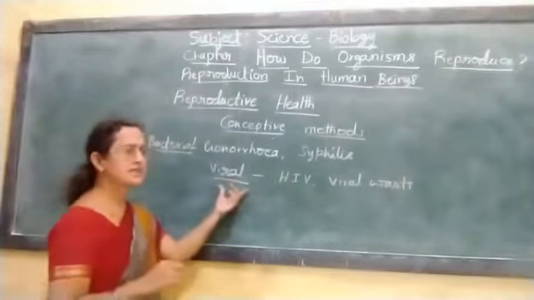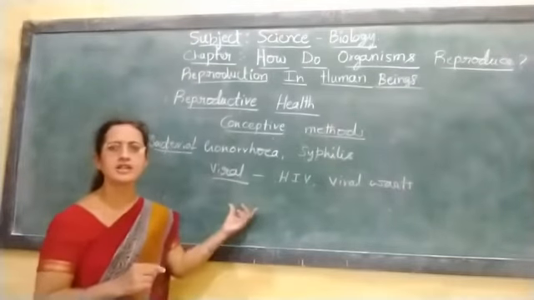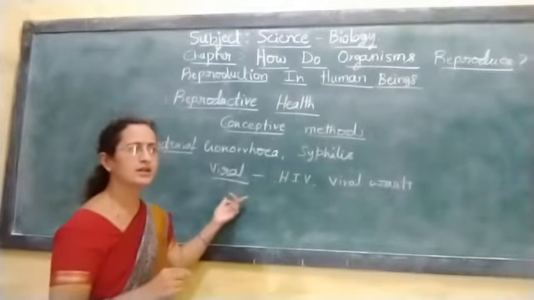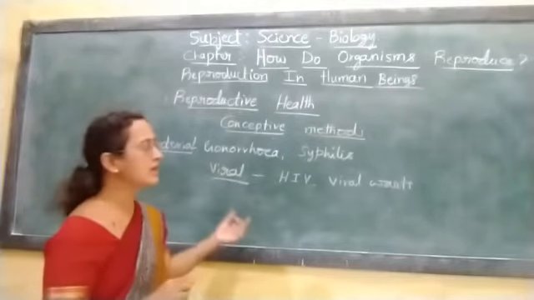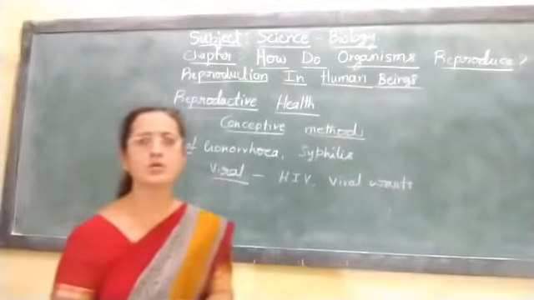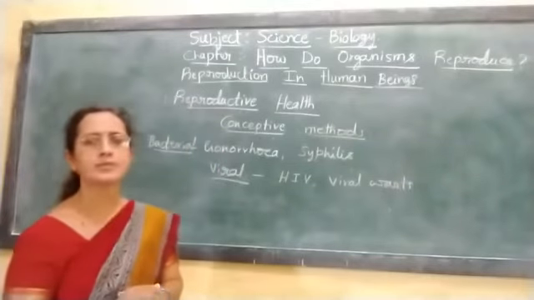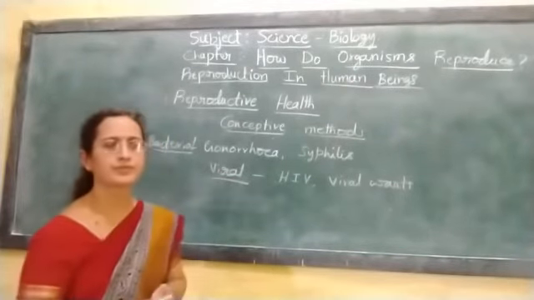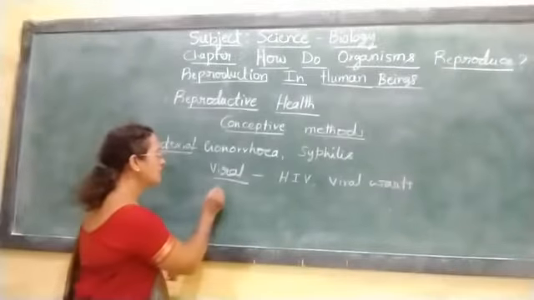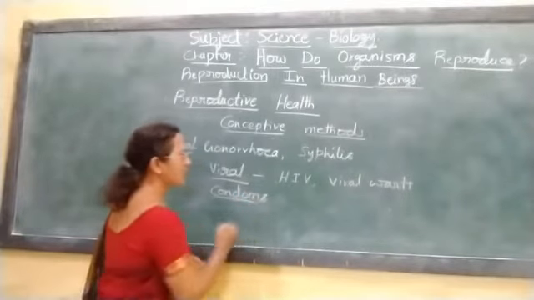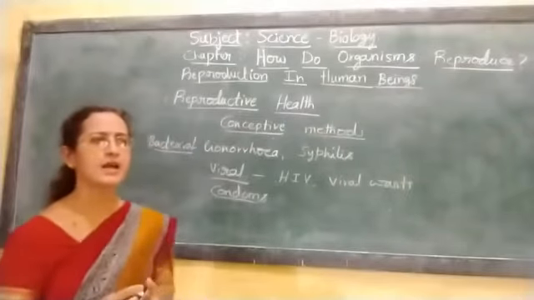To avoid such sexually transmitted diseases, which are fatal, meaning they may cause death, the male should use condoms as a mechanical barrier during sexual intercourse.